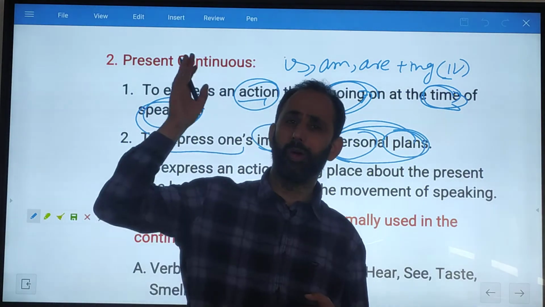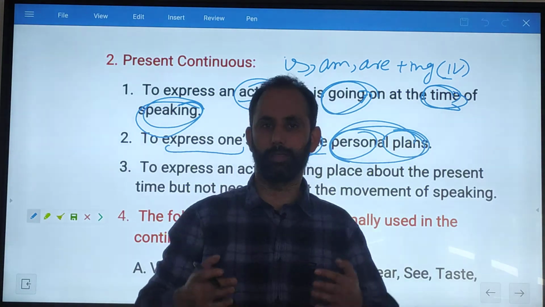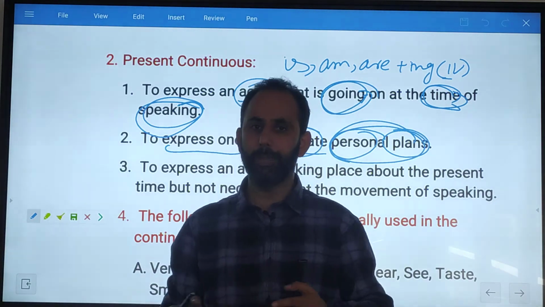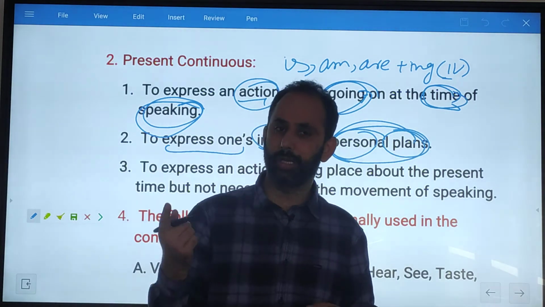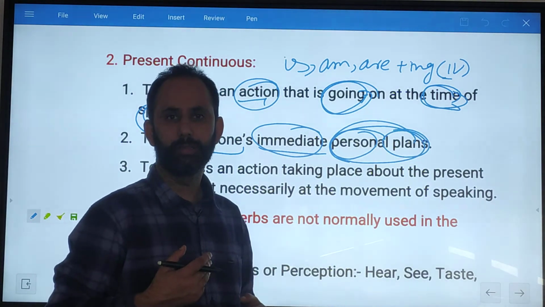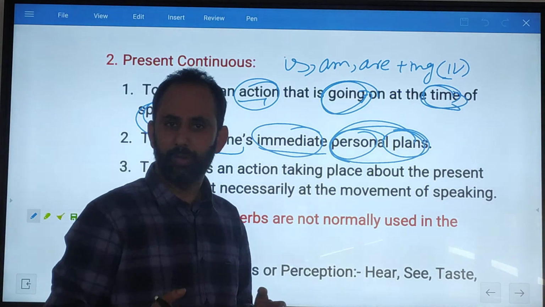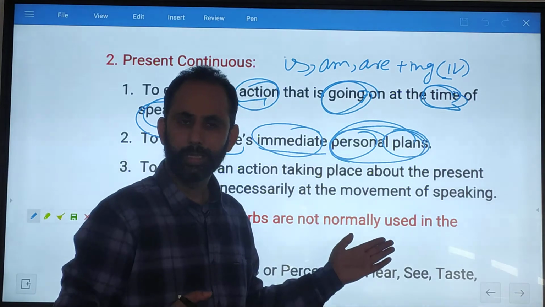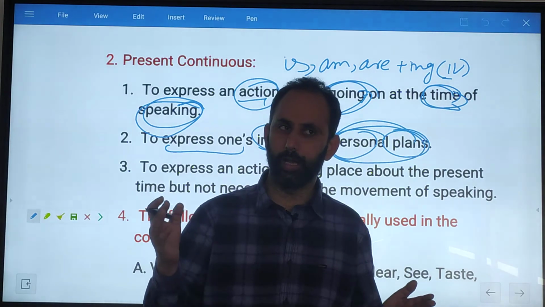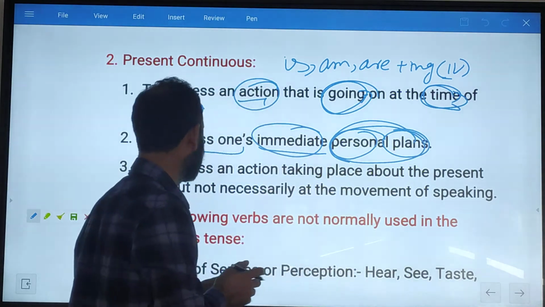For example, I am going to Srinagar tomorrow. That means I am going. If you see, it is structured as present continuous: I am plus ing form. But here Srinagar represents futureness, but very immediate futureness. Not after one week, after one month, after one year, no, very immediate. This is used for future, but for very immediate future, present continuous is used.